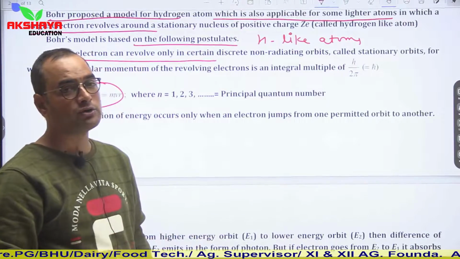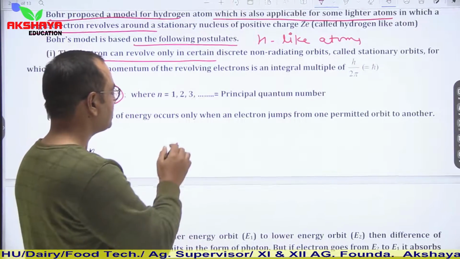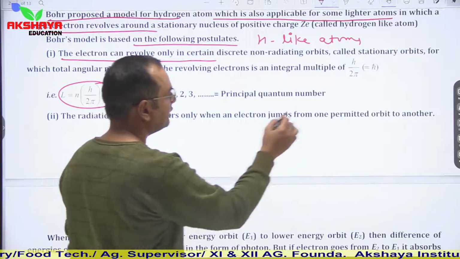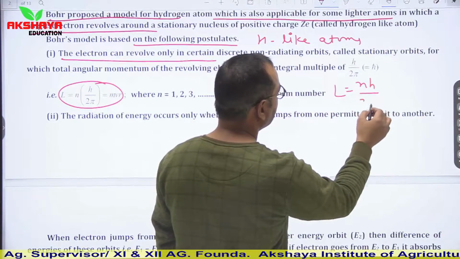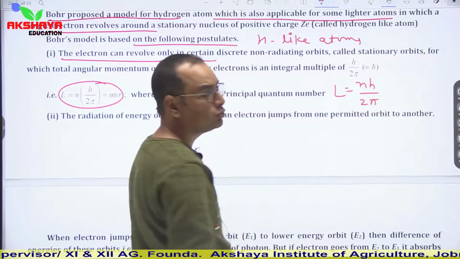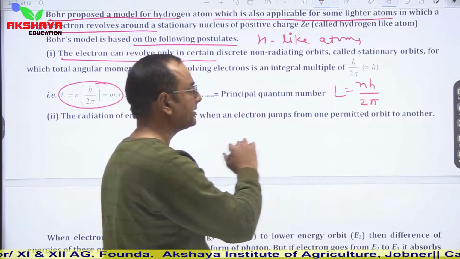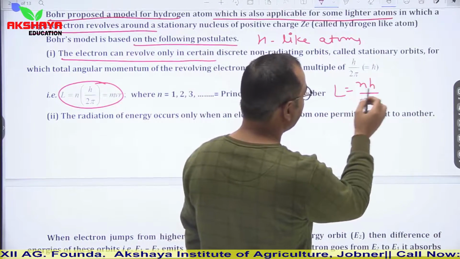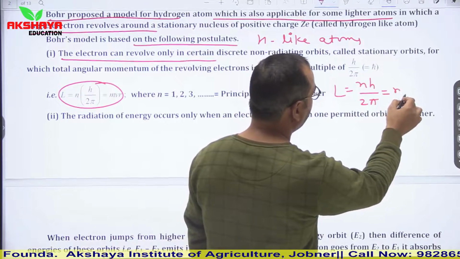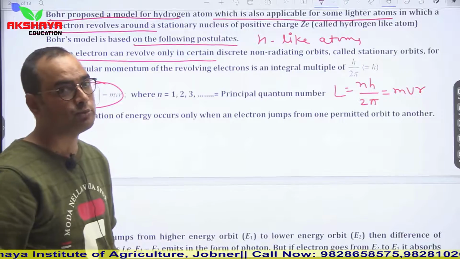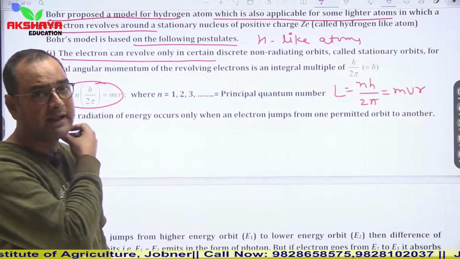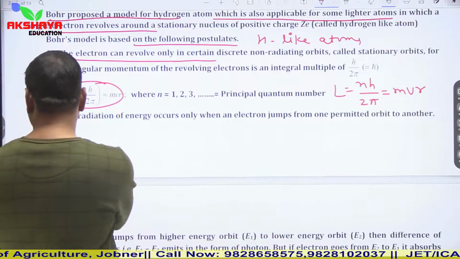So in only those orbits does the electron revolve. So we can say that L is equal to nh upon 2 pi, where n is 1, 2, 3 and so on. This L is angular momentum and angular momentum is equal to mvr. So mvr is equal to nh upon 2 pi. This was one postulate of Bohr's model.